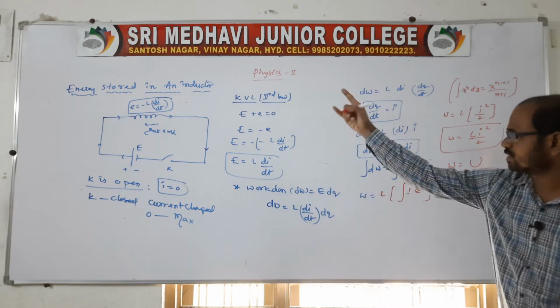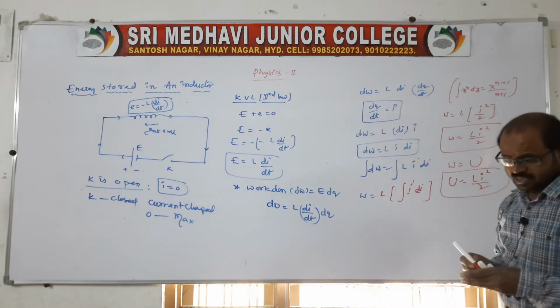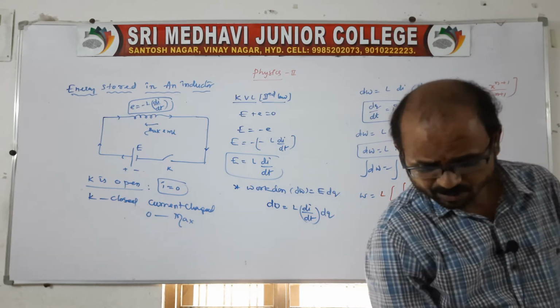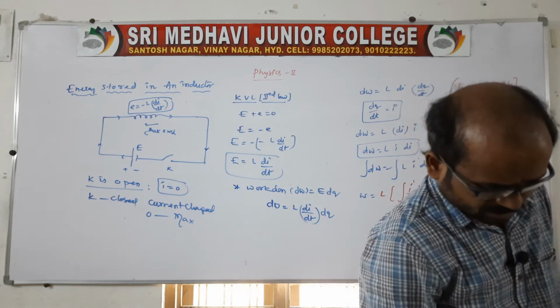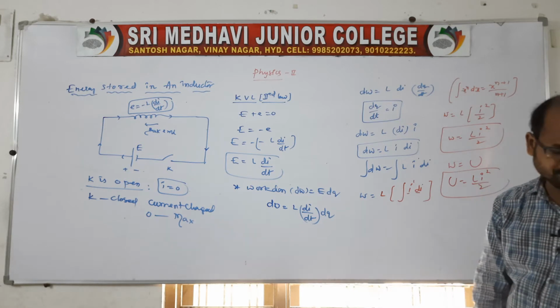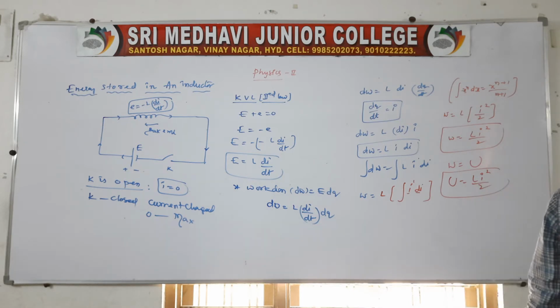Once you go through this derivation, the energy stored in the inductor will be U = (1/2) L I squared, right? L I squared by 2.